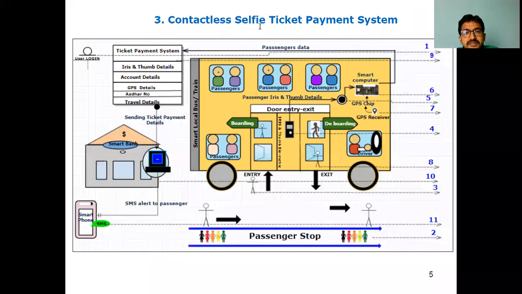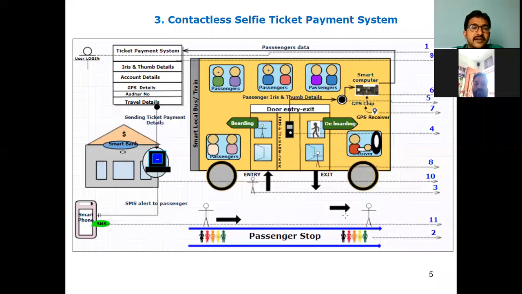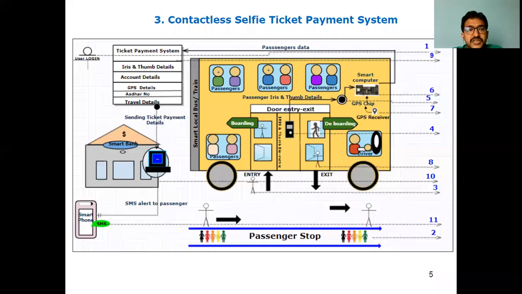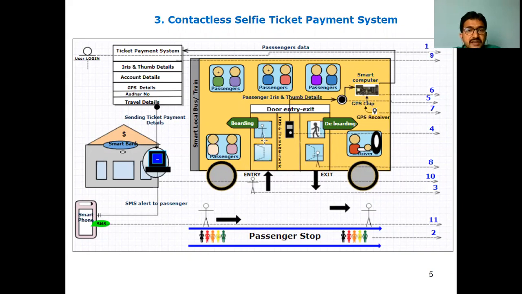The third one is a contactless self-ticket payment system. Under this, there is a bus. Once the bus stop is there, the passengers enter the bus and they will be dropped. Automatically, once the passengers exit from the bus, the amount has to be automatically deducted from their bank based on the distance of the journey. Now, how are you calculating the distance, how are you going to do the process, how are you making the connectivity between the bank, the mobile and the bus? In the bus again there is a smart computer, a GPS receiver, a GPS chip, and a scanner to read it. How are you going to make this process?